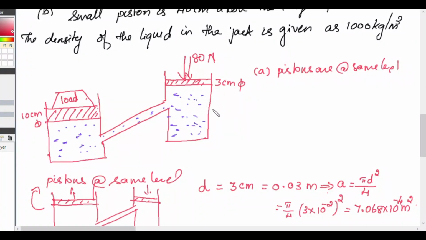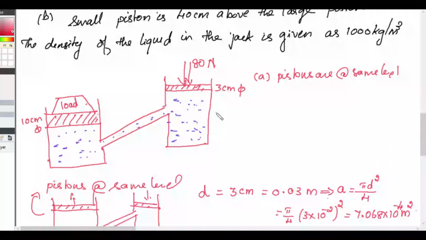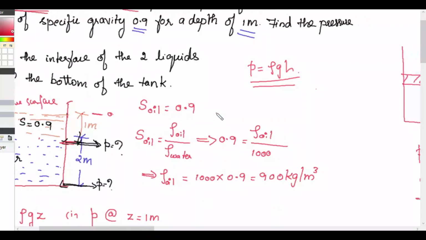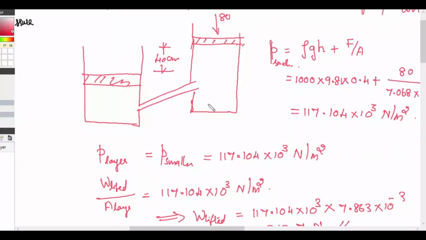So our conclusion is, when the pistons are at different levels, that is when the smaller piston is at a higher level than the larger piston, you can lift more weight. The reason is that at a higher level you will have one more term, rho g h. So depending upon the height, you can lift more. If the height is more, you can lift more; if the height is less, you can lift less. That is the meaning of this.